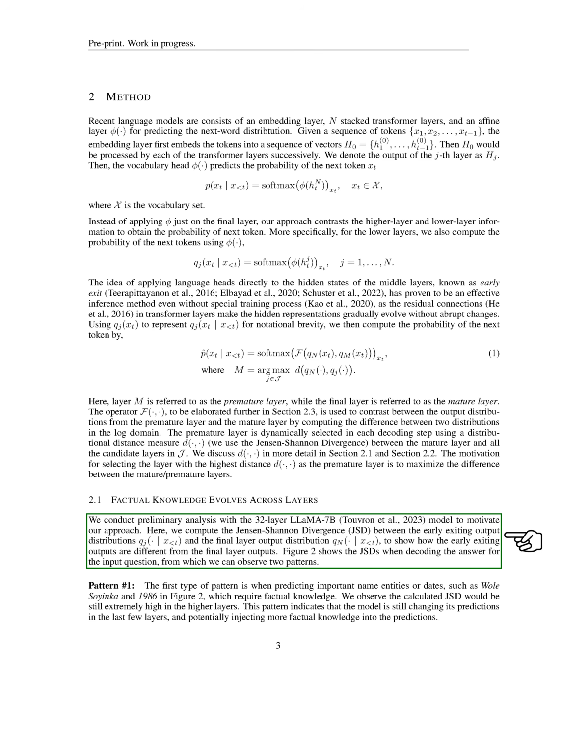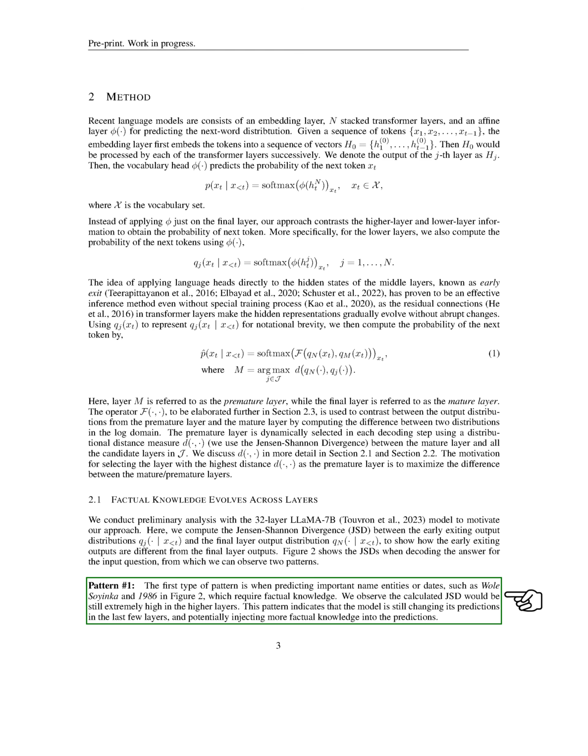We do this by calculating the Jensen-Shannon divergence, JSD, a measure of the difference between two probability distributions, between the early and final layer outputs. This helps us understand how the early outputs differ from the final ones. We notice two distinct patterns. The first pattern emerges when the model predicts important names or dates, such as Wole Soyinka or 1986.